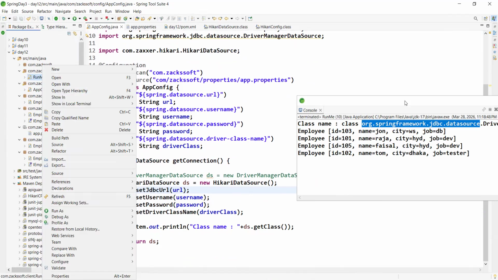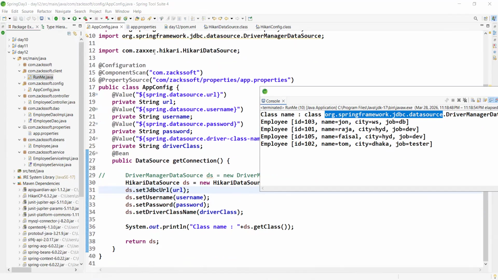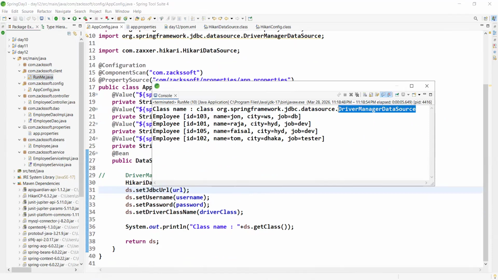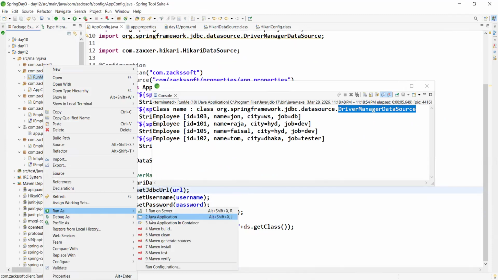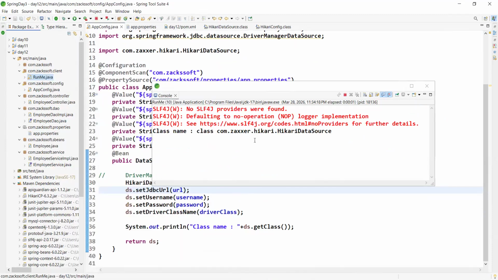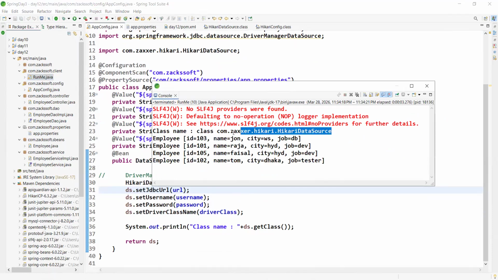Right now we will get the HikariDataSource, right? Like com.zaxxer.hikari.HikariDataSource. Let me run first of all. At this time we were getting DriverManagerDataSource, but right now let me run. Are you observing? We are using which class? HikariDataSource only, right? Is it okay, boss?